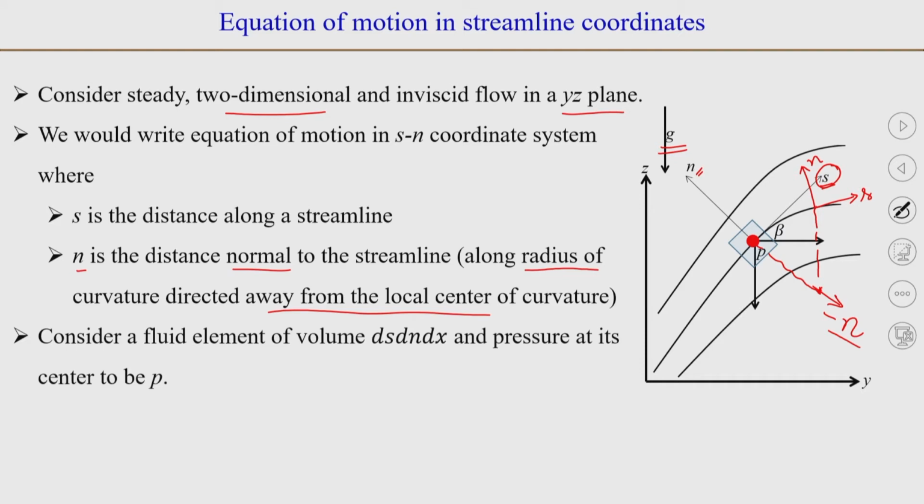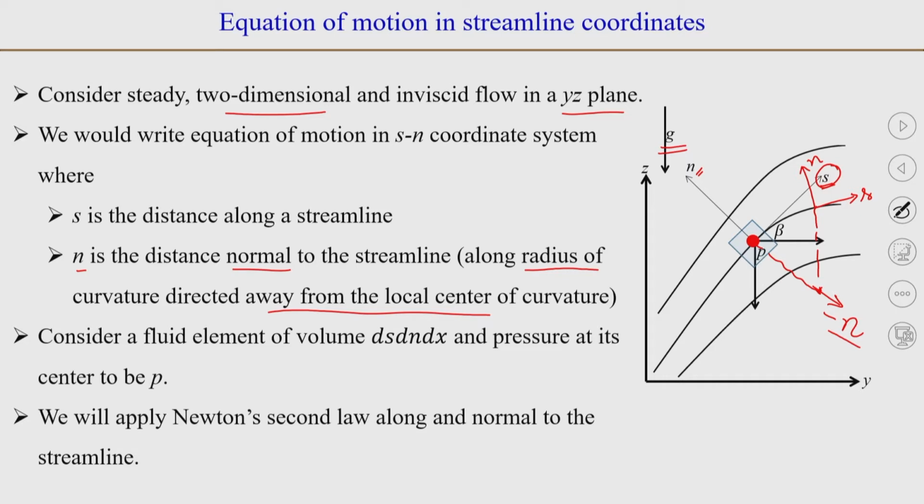Now, we will consider a fluid element here. As you can see, this is a point shown by the red dot, and surrounding this red dot, we take a small fluid element which has dimensions of ds. So, ds is the dimension along the streamline, dn is the dimension along the n direction, and dx is the dimension normal to the screen.